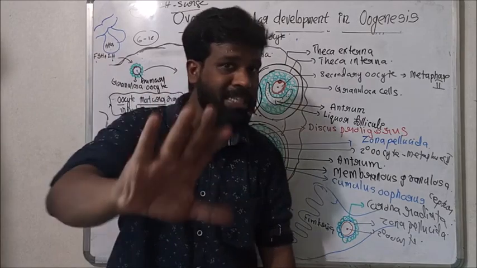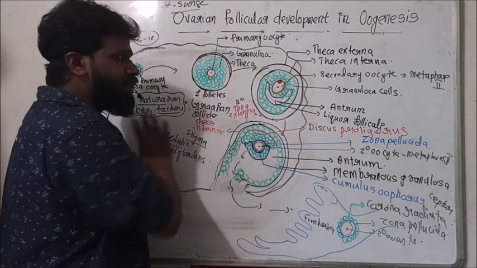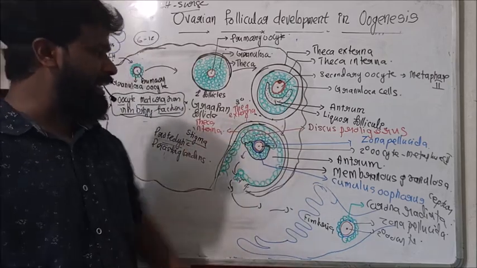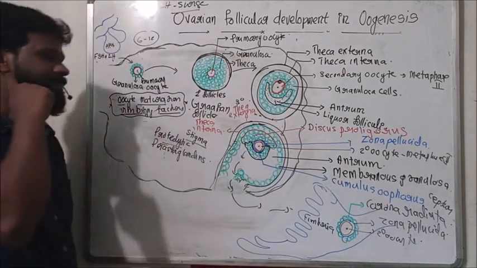That means here the meiosis is not completed, or the oogenesis is not completed yet. Before completing oogenesis, the secondary oocyte is released to the oviduct or fallopian tube.